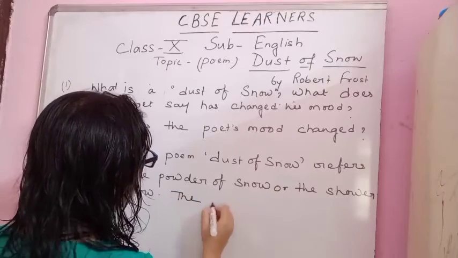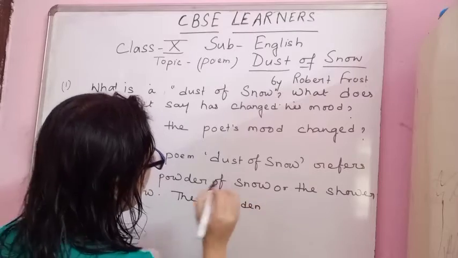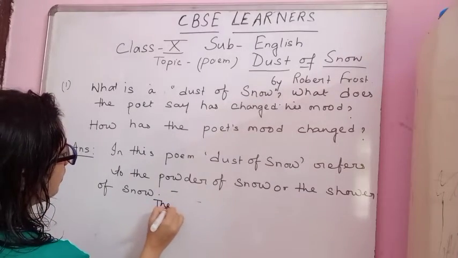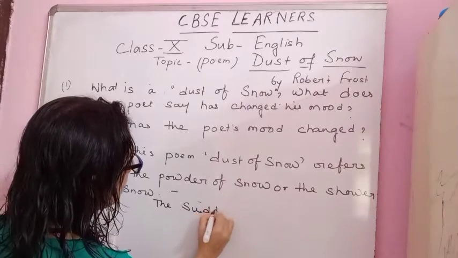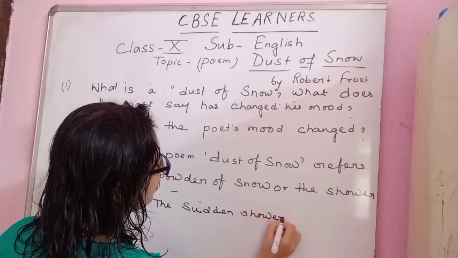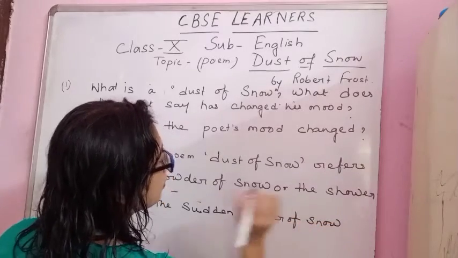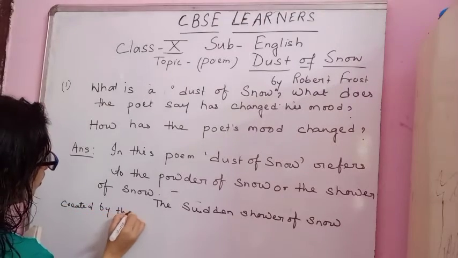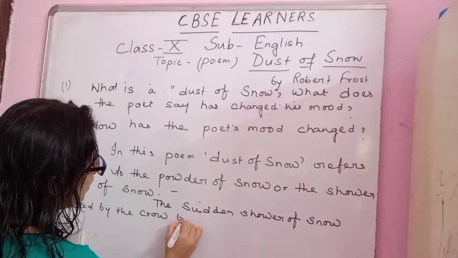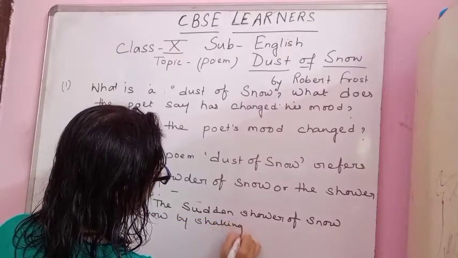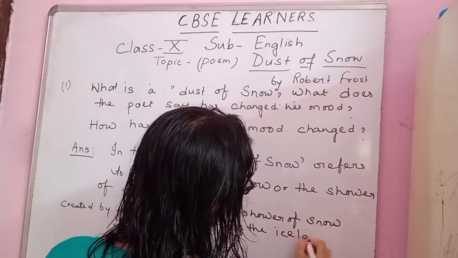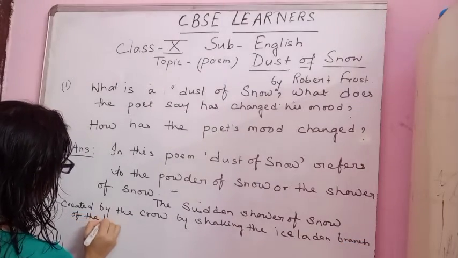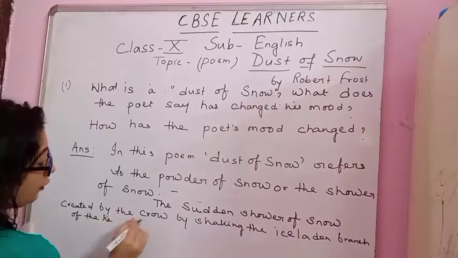Okay, the sudden shower of snow created by the crow by shaking the ice-laden branch of the tree, or you can say by the hemlock tree.